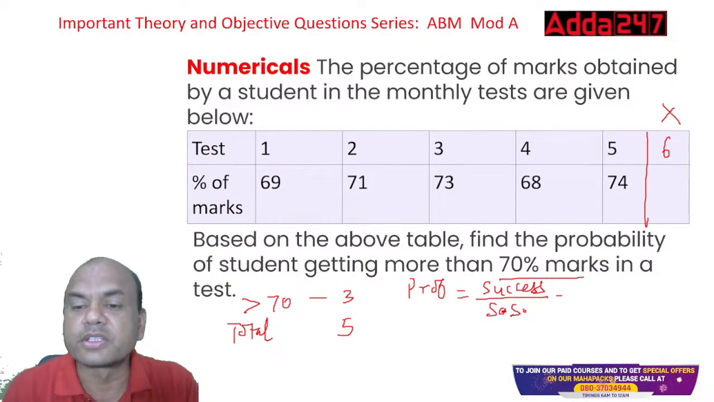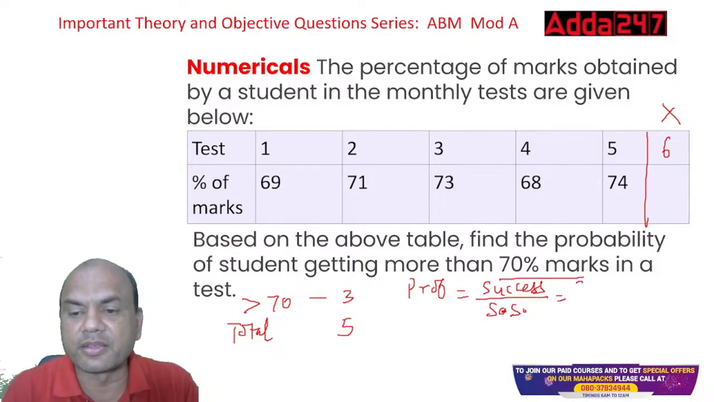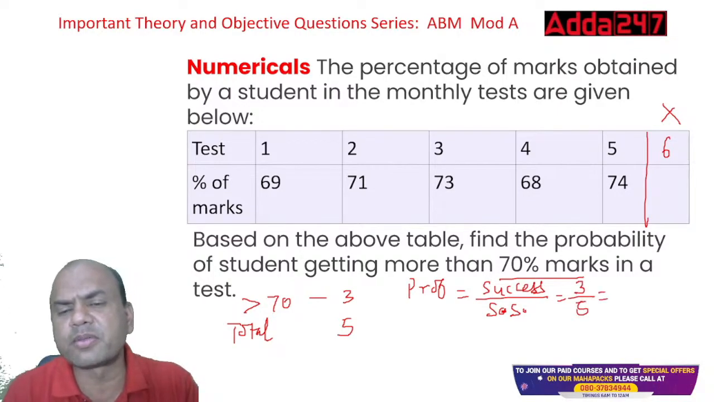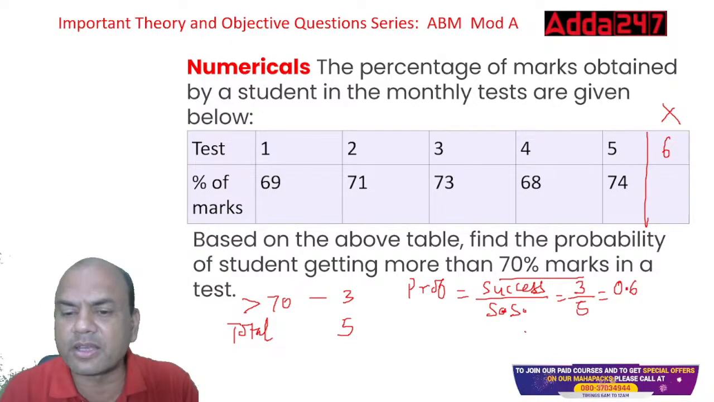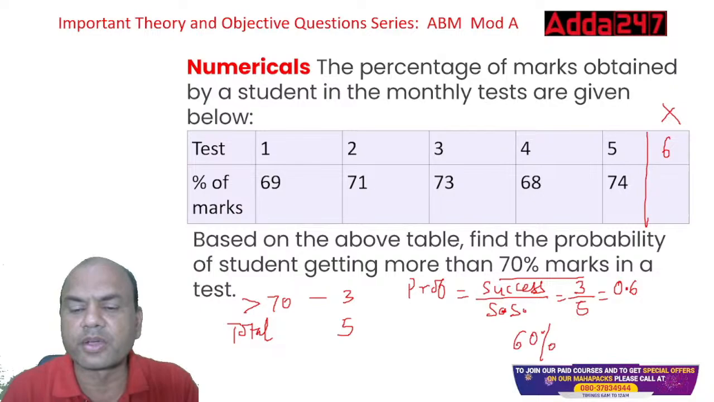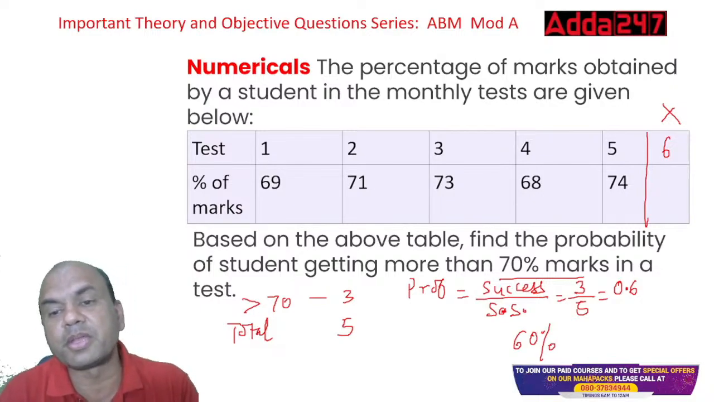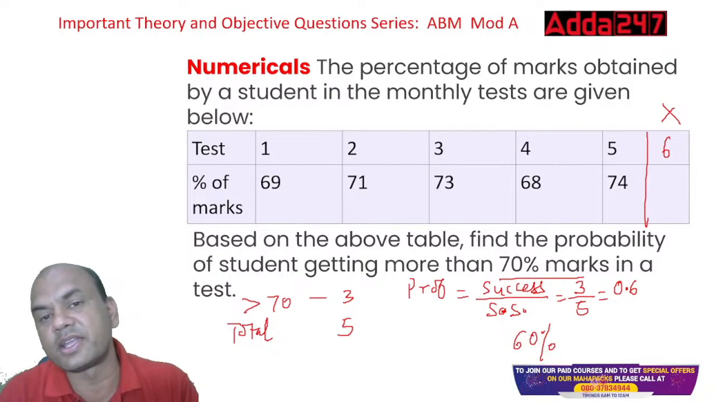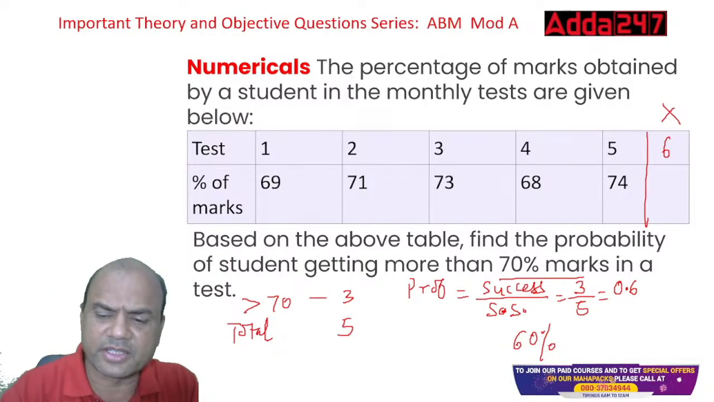So success is 3, sample space is 5. So 3 by 5. My answer will be 3 by 5 or 0.6, or somebody can write 60%. So there is a 60% probability that the student will get more than 70 in test number 6. That is the answer, isn't it?